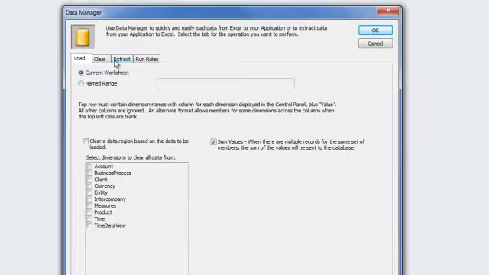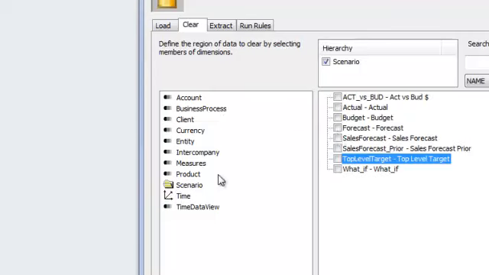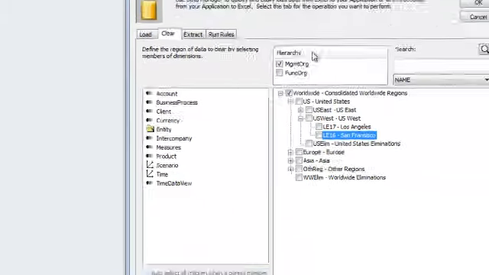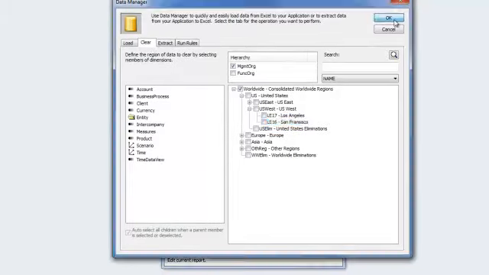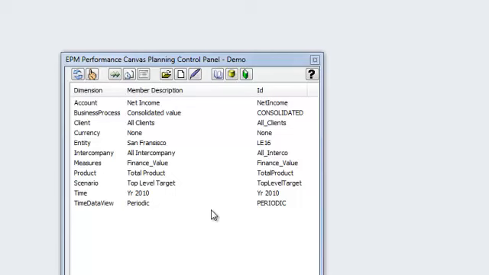We just want to go to clear, and we're going to clear the entities, the scenario, and the time for when we're going to do this scenario. We clear 2010 because we're going to make a sales forecast in 2010. We clear the scenario sales forecast, and we also clear the entity worldwide because we're going to do a worldwide top-down budget in 2010 for the sales forecast. Click OK. Click yes, we want to run and clear that data, and now our data is cleared.